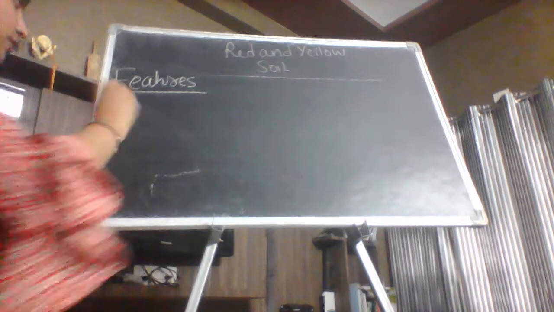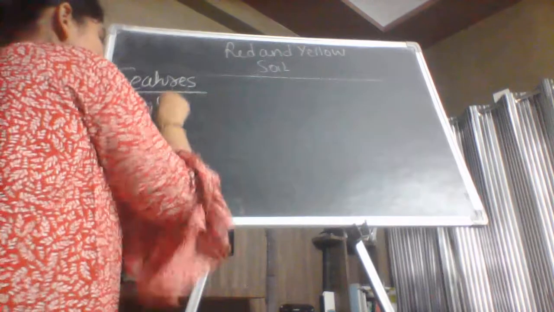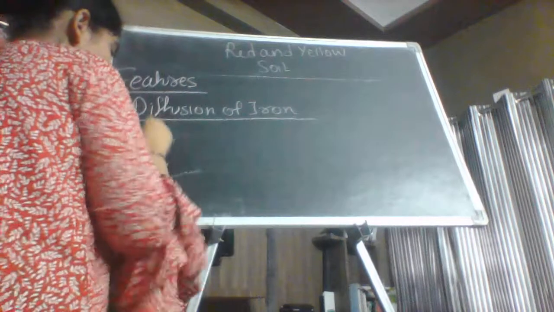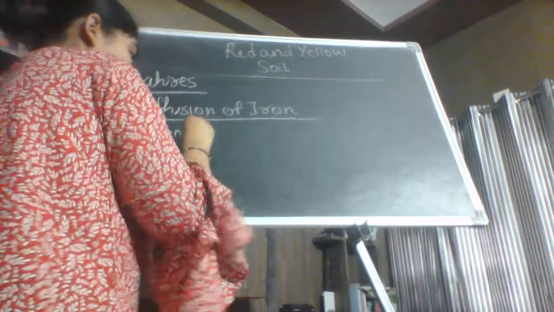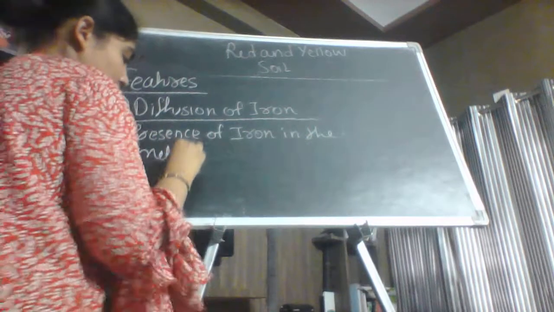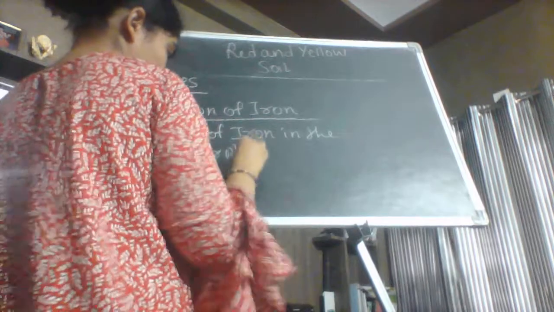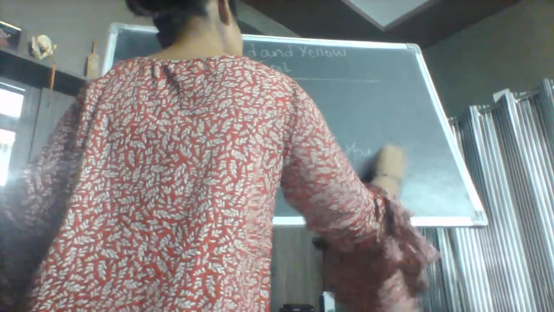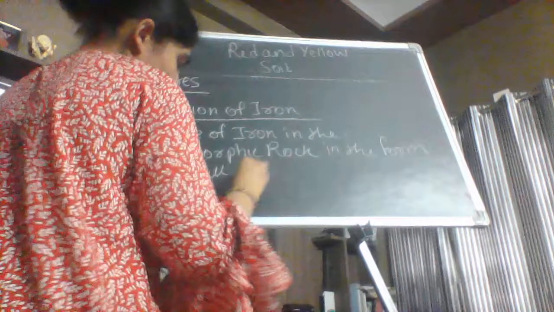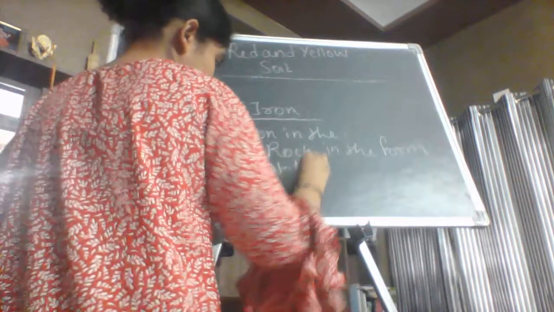Now the diffusion of iron. What is diffusion of iron? Diffusion of iron is the presence of iron in the metamorphic rock in the form of small crystals, मतलब tiny particles, small crystals.